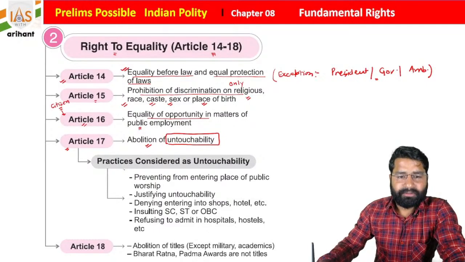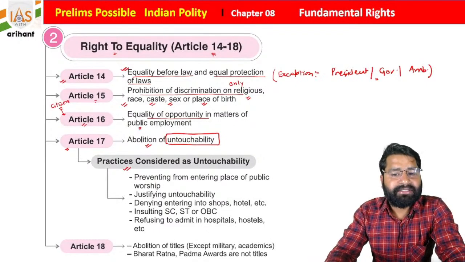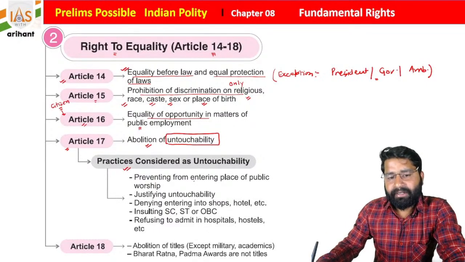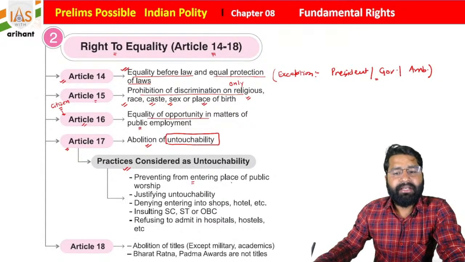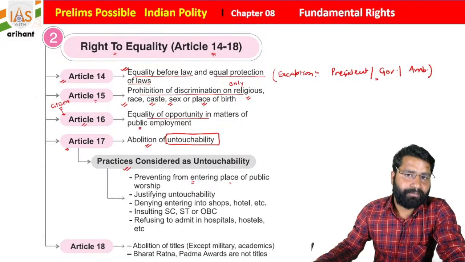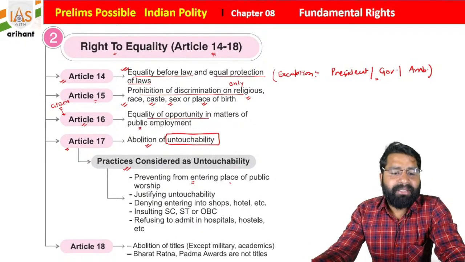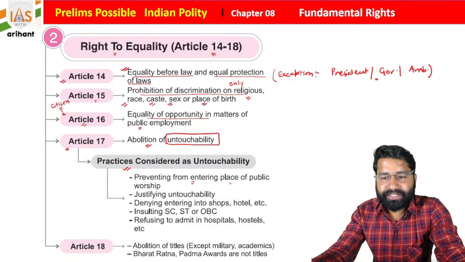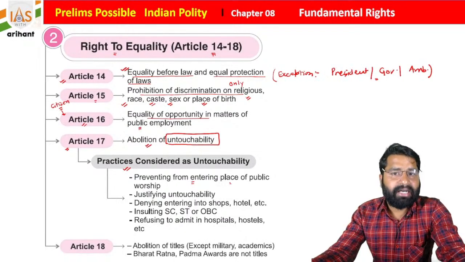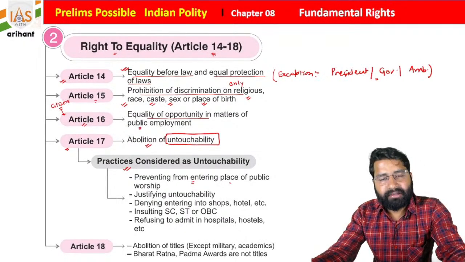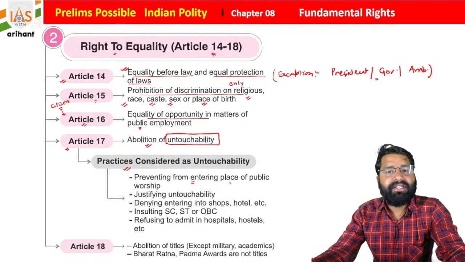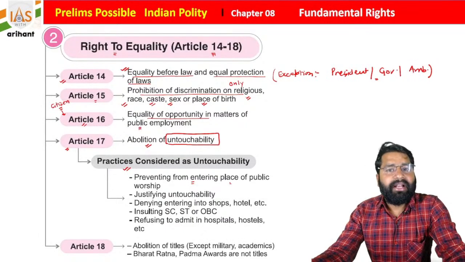Practices considered as untouchability include preventing people from entering places of public worship. Students, you will find that still in many places, and many times in the news, people are discriminating against some community, on the basis of caste, sex and race. They are not allowed to enter into the temples.